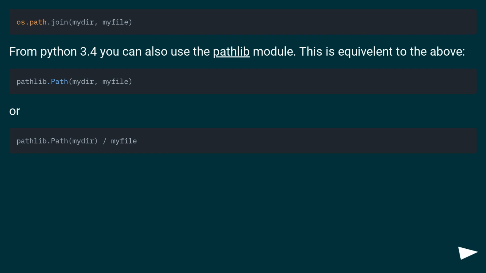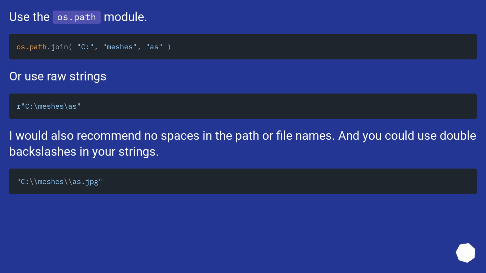From Python 3.4 you can also use the pathlib module. This is equivalent to the above. Or use the os.path module. Or use raw strings. I would also recommend no spaces in the path or file names. And you could use double backslashes in your strings.